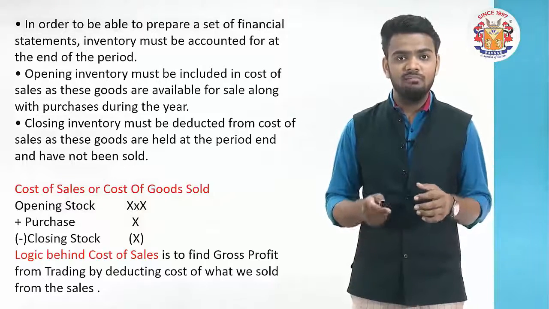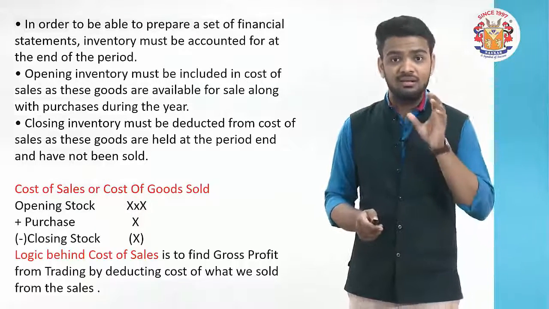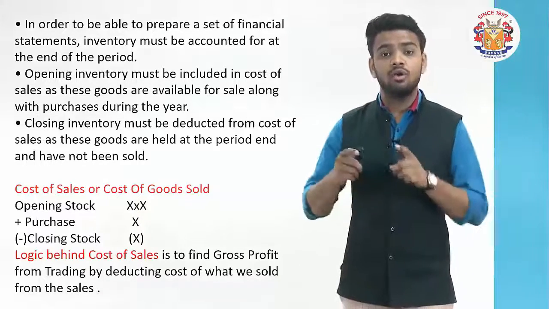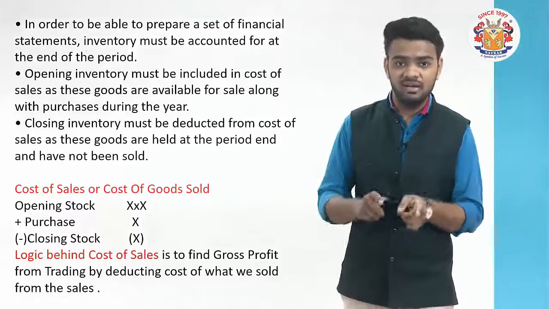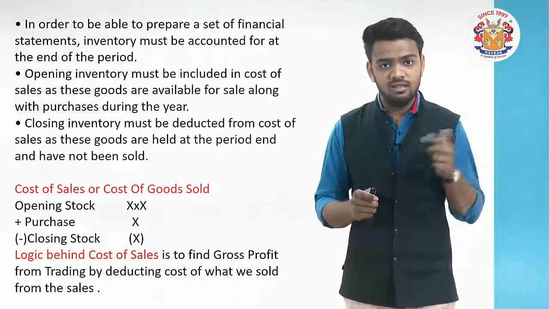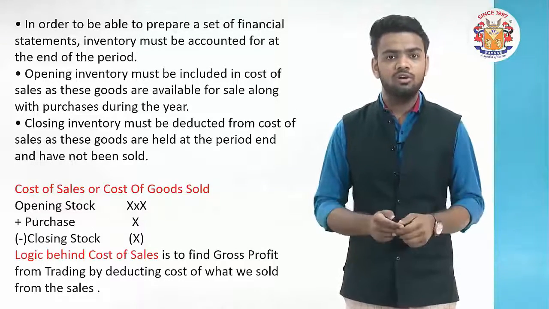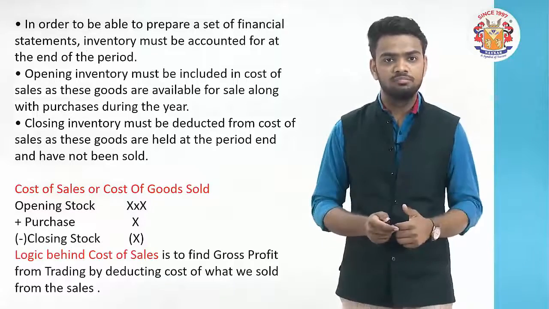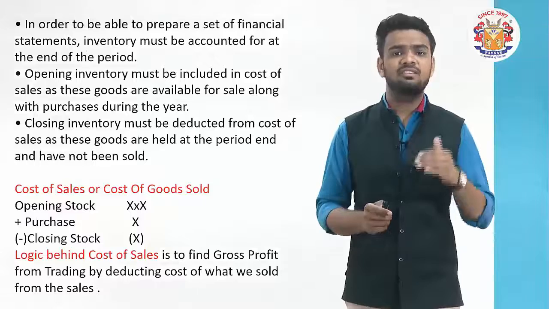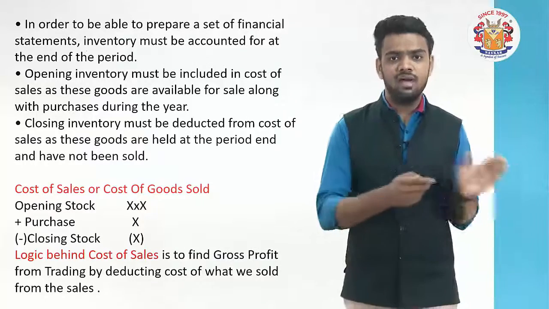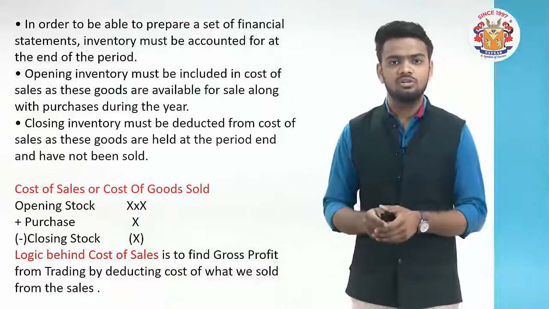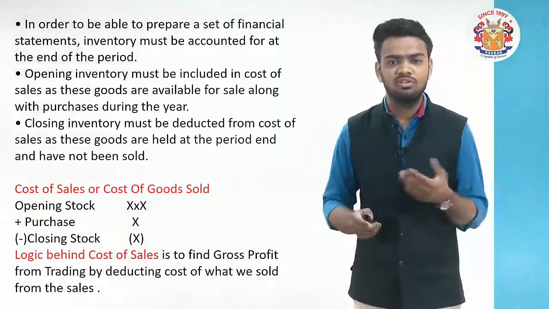So it's a very basic logic that the cost of that purchase to sell it was lower than the sale price. If it is lower than the sale price, then you are into a profit. Something extra you earn, that's a profit. For something you sold, the cost of that sale is derived by the given formula over here, in which there is opening stock plus purchases minus the closing stock.